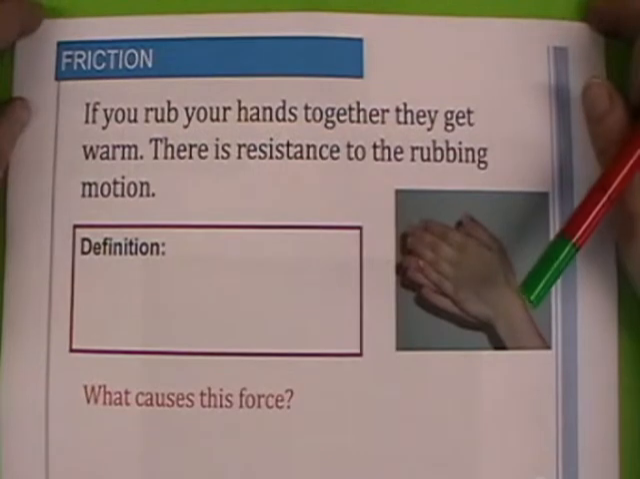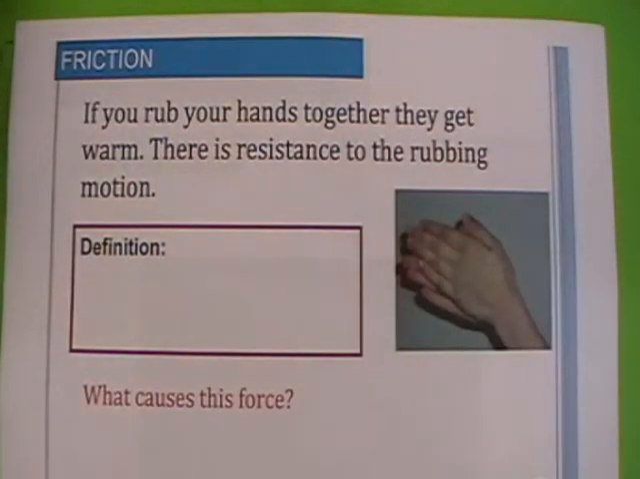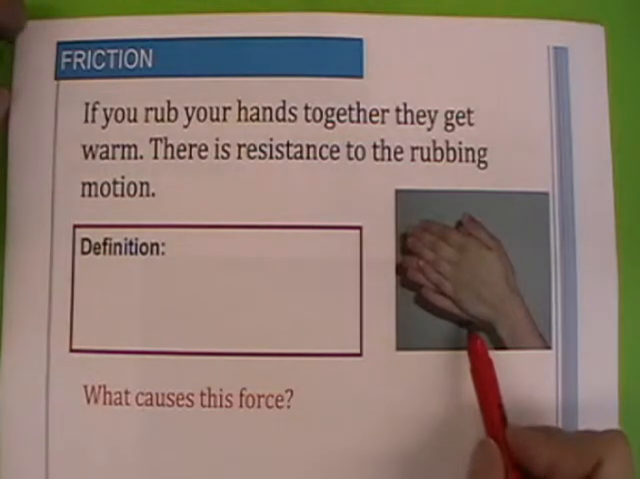Right, the next part's about friction. If you rub your hands together, they get warm. This is because there is resistance to the rubbing motion. So you can see this person here rubbing their hands together.